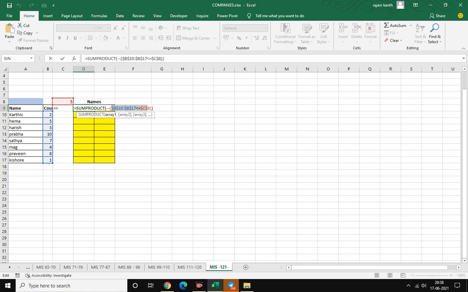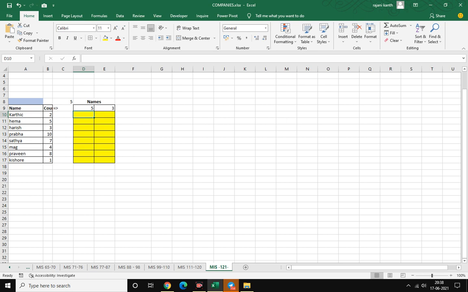Now coming to the function, I need to copy this one from here. Wait a minute guys, Control C, Escape, equals INDEX. In INDEX, what do we need? Array. So we need the names, locking from all sides, comma. I will start from the basics. First of all, like this, equal. Now if I select this one and press F9, we see true, true, false, false.